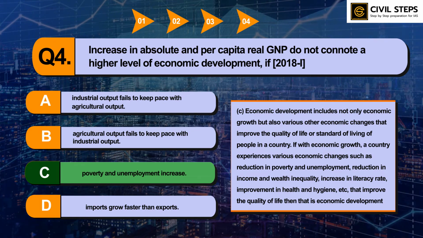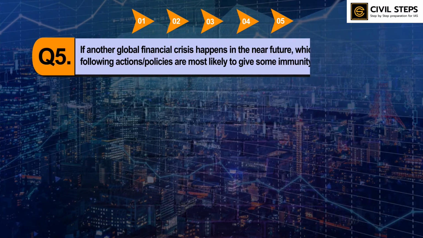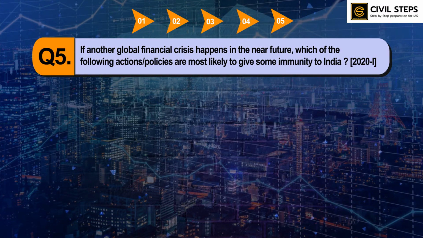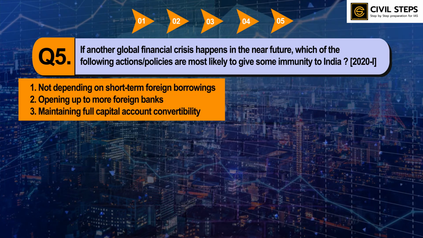Now let us discuss the final question of this video. If another global financial crisis happens in the near future, which of the following actions or policies are most likely to give some immunity to India? First, not depending on short term foreign borrowings. Second, opening up to more foreign banks.